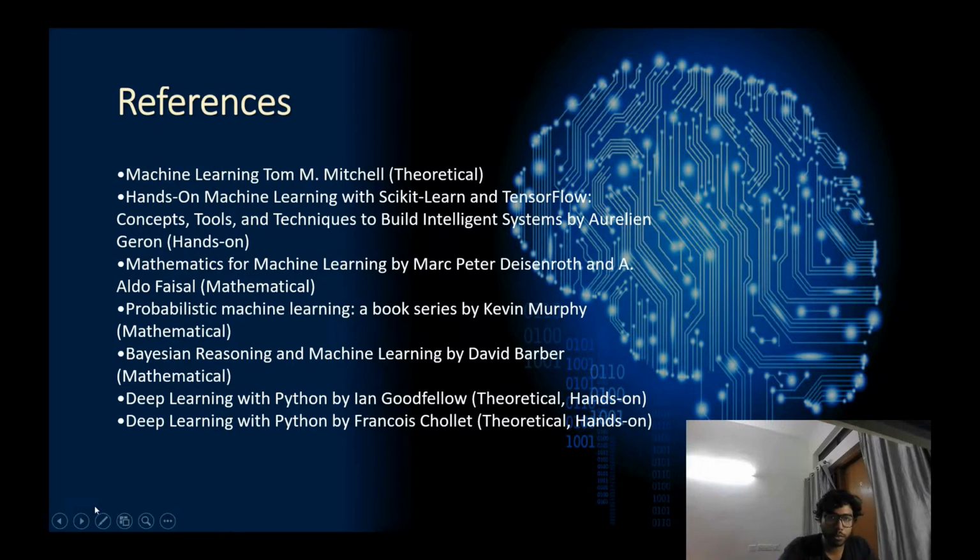Next, the last two books are deep learning books. Okay, so these all cover only the machine learning part. And the next two books will be the deep learning books, Deep Learning with Python by Chollet and Deep Learning by Goodfellow. So both are theoretical as well as hands-on. They also provide you Python codes on how to work out the algorithms, and also give you a theoretical understanding of the algorithms as well. Right.